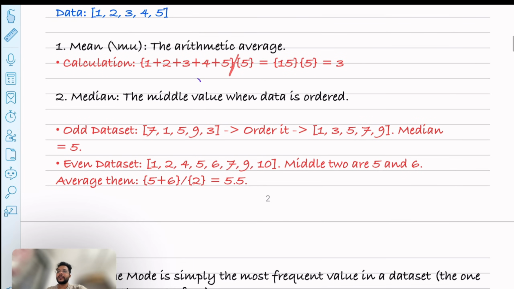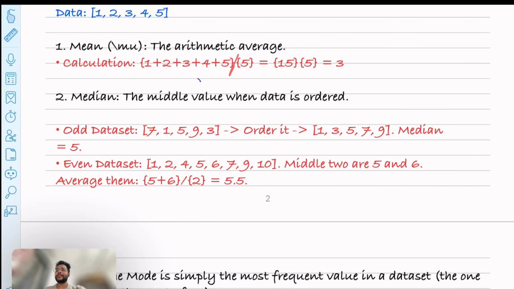So I hope you got the idea. Mean is the arithmetic average, where you have to do the summation of all the data points divided by the total number of data points. The median is the middle value when the data is sorted either in ascending or descending order, and the mode is the most frequent value.